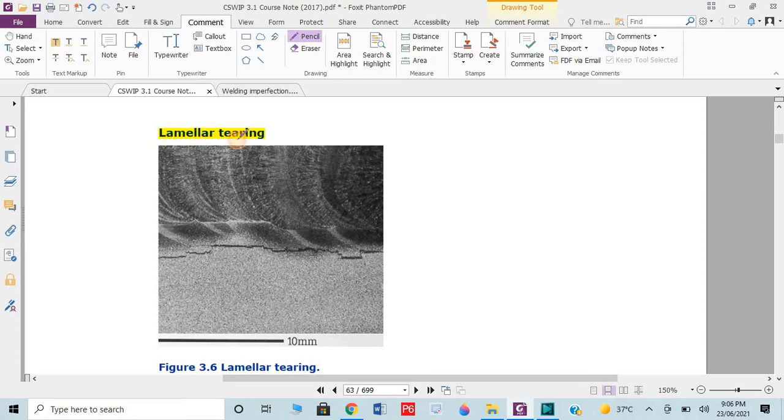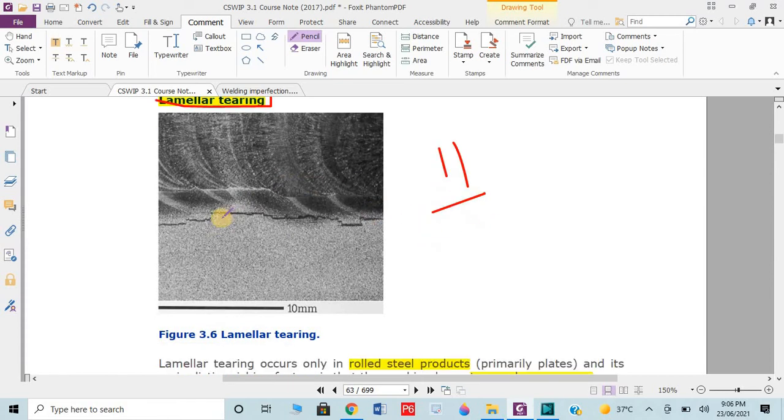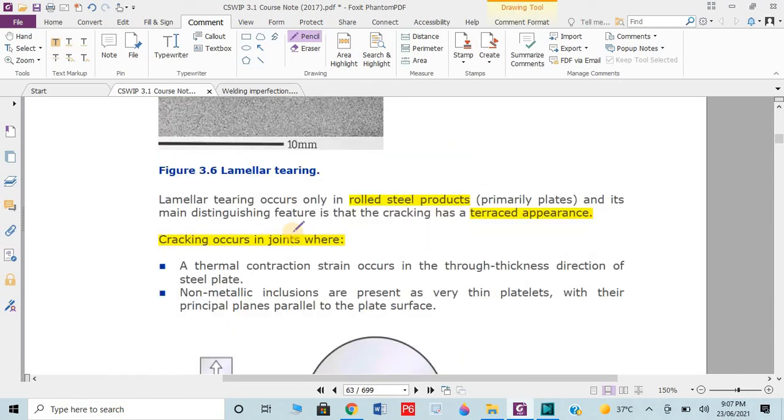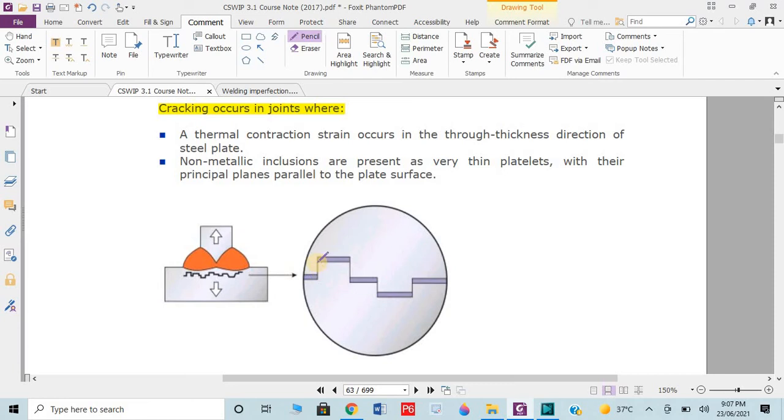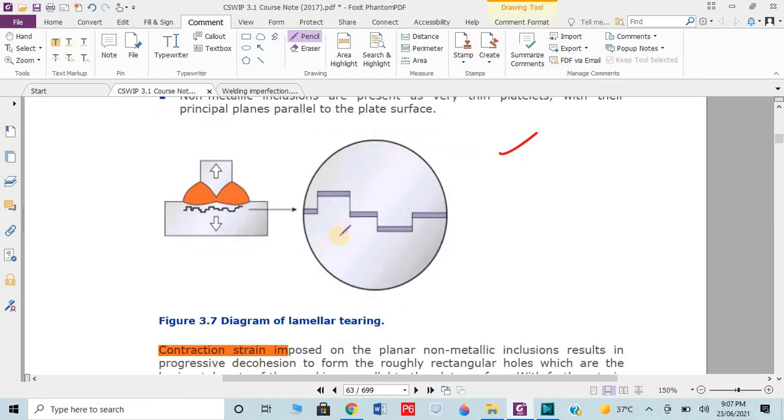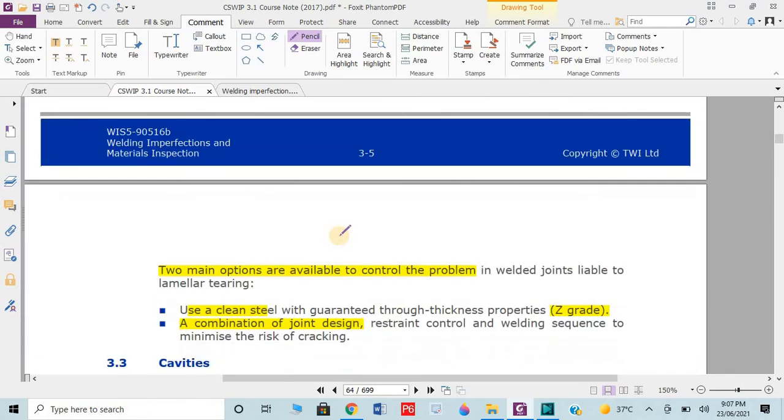Then we have lamellar tearing. What is lamellar? We are studying only the first crack in detail, so please note down all these important points. This is important. You can see here, in rolling, if we are rolling any plate, then some kind of irregular crack occurs, right? You can see it. So these are known as lamellar tearing. In the picture you can see easily here. Such kinds of cracks are known as lamellar cracking or tearing.